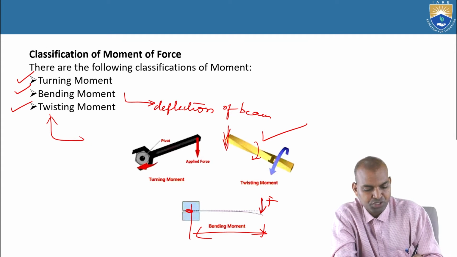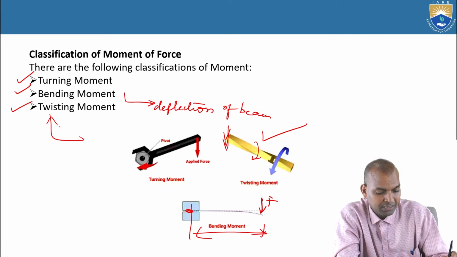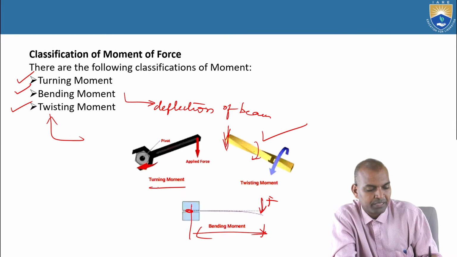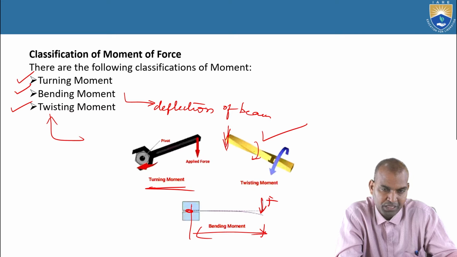Okay. The twisting moment causes rotation. This rotation causes torsion. The torque, twisting moment, shear stresses. And the turning moment, this turning moment leads to what output? Tightening. The tightening of the screws. Shear stresses will also be developed here, but it becomes tightening.